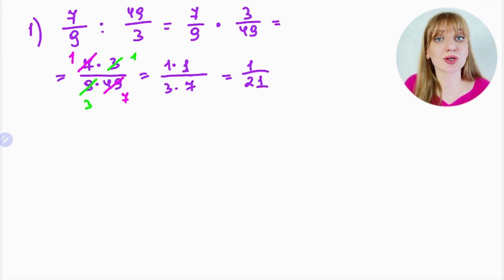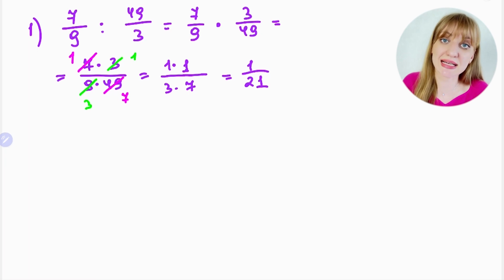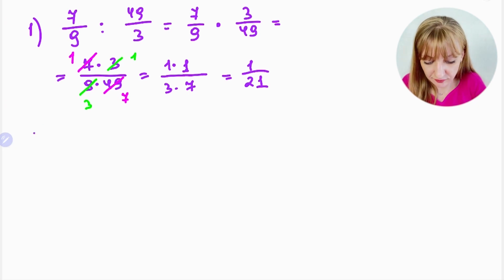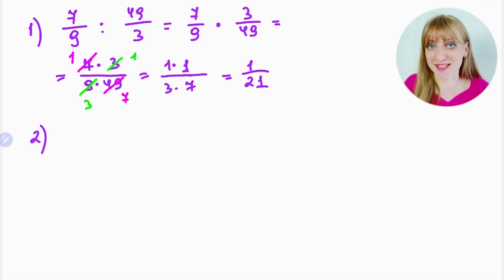And again, of course you could first multiply and then simplify. But then it's much harder to understand what is a common factor for both. That's why always do simplification at the step of multiplication, if possible, of course. Then let's do one more example just to see how it works.